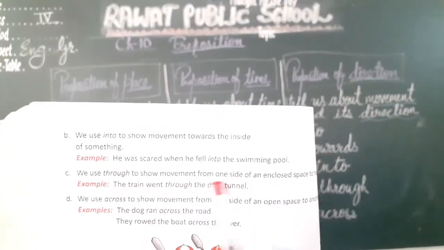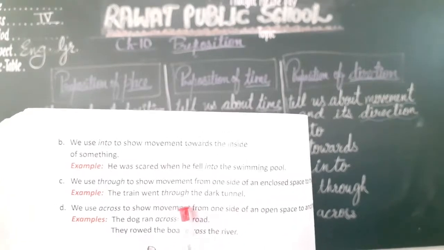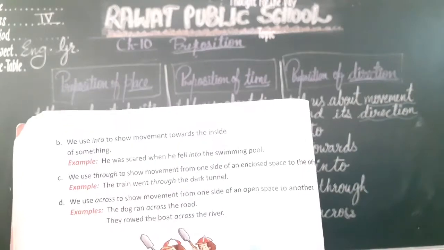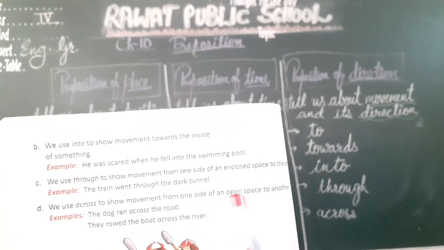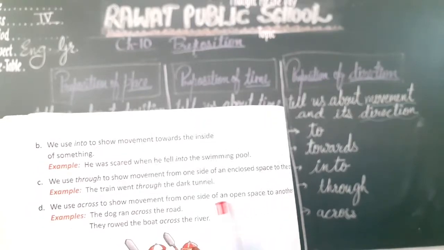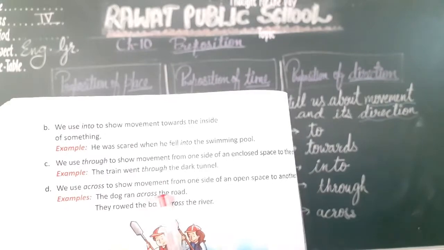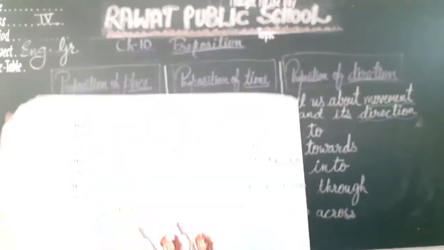We use through when one side is a closed space, for example, through the dark tunnel. And we use across when moving from one side of an open space to another. The dog ran across the road. They rode the boat across the river.